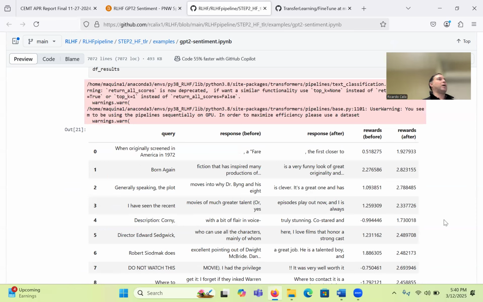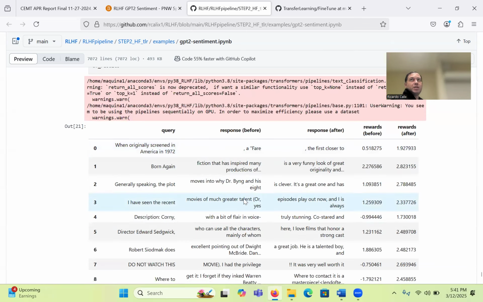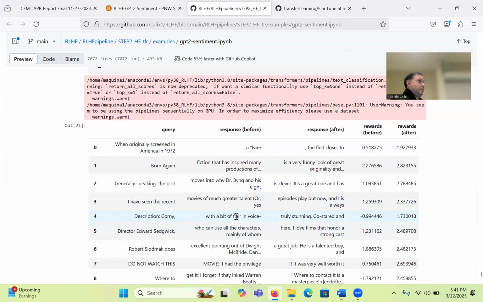You give the model a query, it provides a response before and after the RLHF process, right? And so I need to see the response before, the response after, and also we use the reward model itself to measure those values. So obviously after fine tuning with RLHF, that text should be more like something that the reward model likes, right? So if we're trying to make horror, this is a reward model for horror, so it'll say it looks more like horror. Does that make sense? So this in particular is very important for your test.